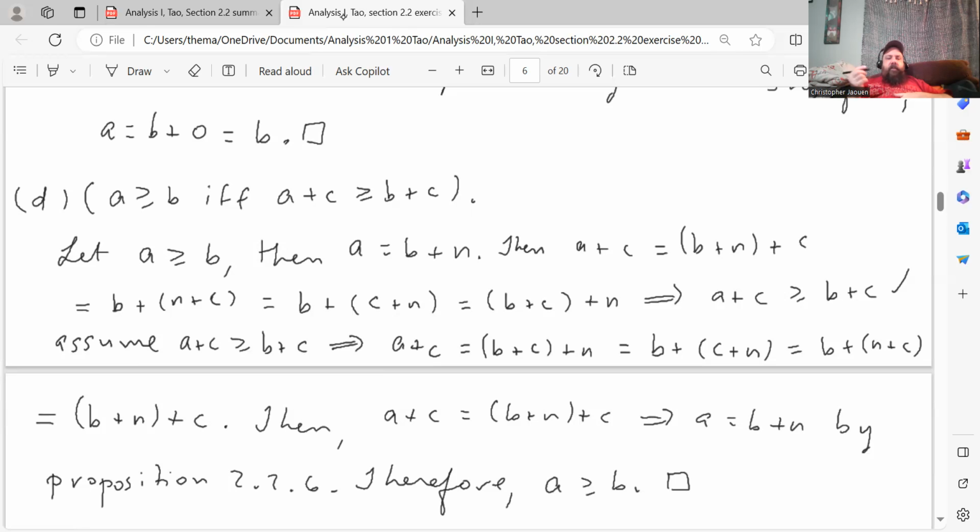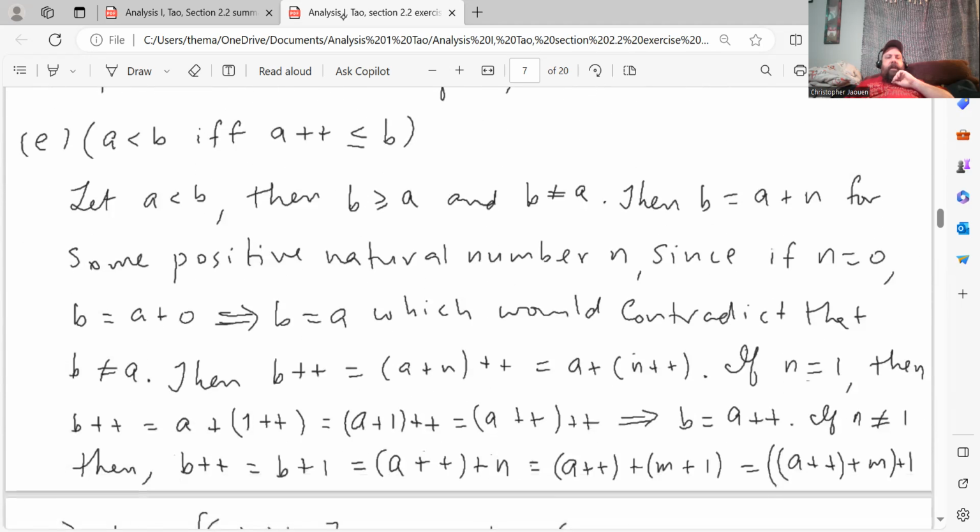And then to go in the reverse direction, now we assume that this is true and show that it implies this. So assume a plus c is greater than or equal to b plus c. That means that a plus c equals (b plus c) plus n equals b plus (c plus n) by associativity, equals b plus (n plus c) by commutativity, which is equal to (b plus n) plus c, again by associativity. Then a plus c is (b plus n) plus c, which implies that a is equal to b plus n by Proposition 2.2.6. Therefore, a is greater than or equal to b. So that shows part D is true.